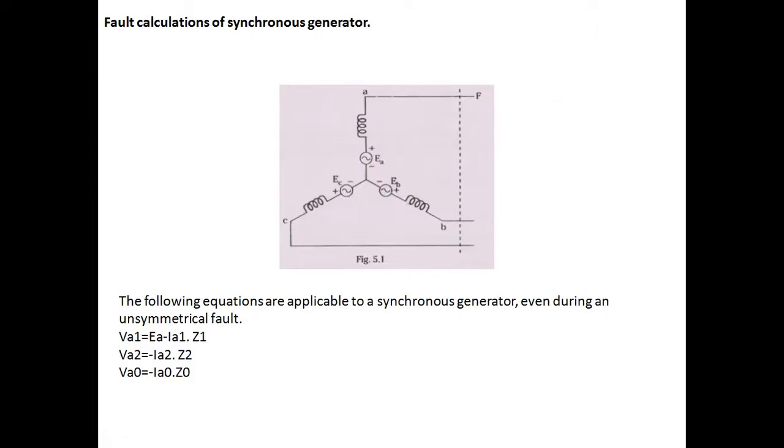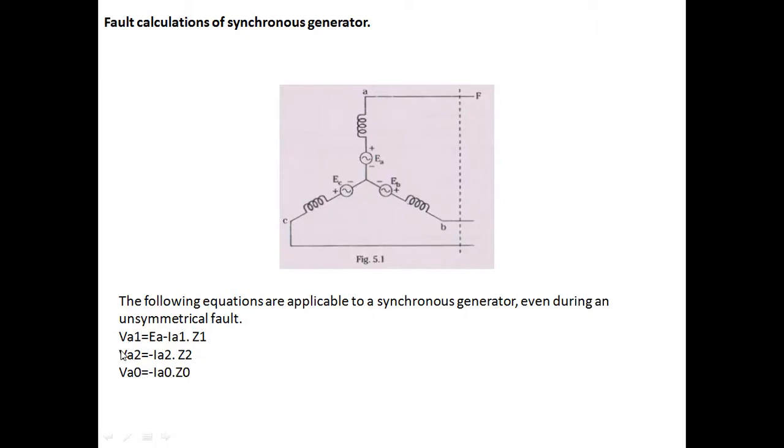Hence, in such a system, currents of a given sequence produce voltage drop of the same sequence only. The sequence impedances are uncoupled. Since the generator generates balanced voltage only, the following equations are applicable to a synchronous generator even during unsymmetrical fault. From this diagram, let us understand the different sequence components, that is positive sequence, negative sequence, zero sequence. Here we have the VA1 equation, VA2 equation, VA0 equation, where VA1 represents the positive sequence voltage, VA2 represents the negative sequence voltage, VA0 indicates the zero sequence voltage.